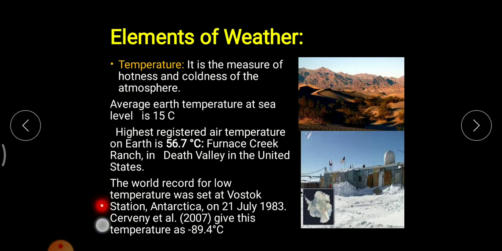Now, another stat: the lowest temperature which has been recorded up till now was found in the Antarctica region, more precisely Vostok Station, and the temperature was minus 89.4 degrees Celsius. As you can see in this picture, this is the region of Antarctica where minus 89.4 degrees Celsius was recorded in 2007. So what exactly do you mean by measure? It is the measure of hotness or coldness of the particular region, that is temperature.